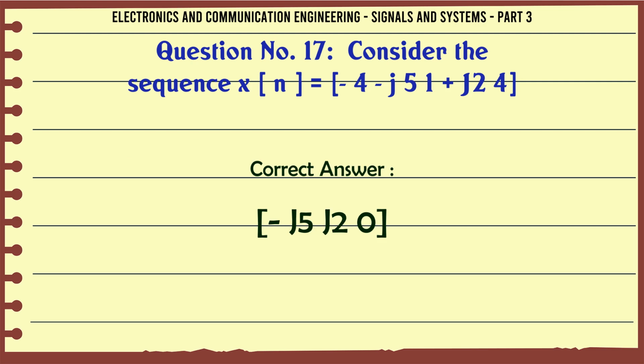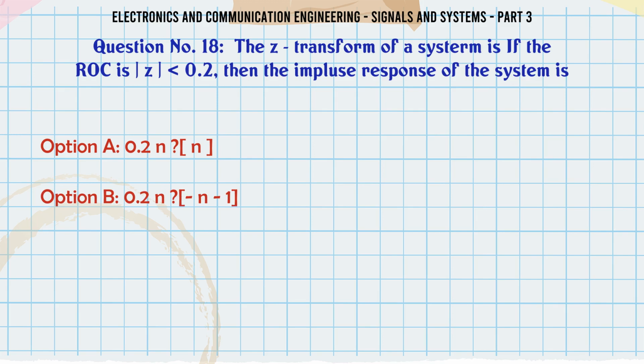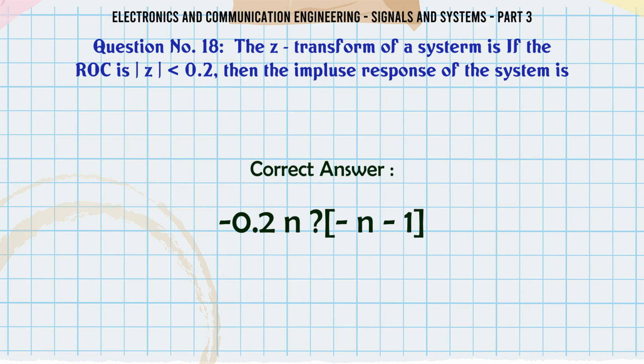The Z transform of a system is given. If the ROC is |z| > 0.2, then the impulse response of the system is: A, 0.2^n u(n); B, 0.2^n u(n-1); C, 0.2^n u(-n); D, 0.2^n u(-n-1). The correct answer is 0.2^n u(n-1).